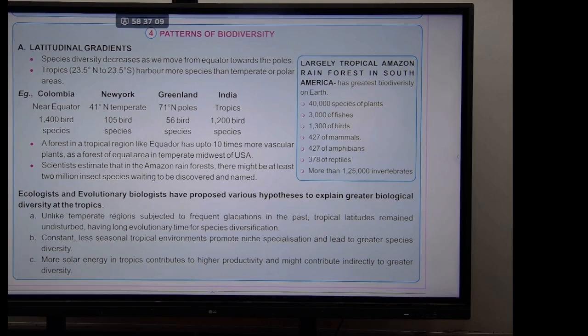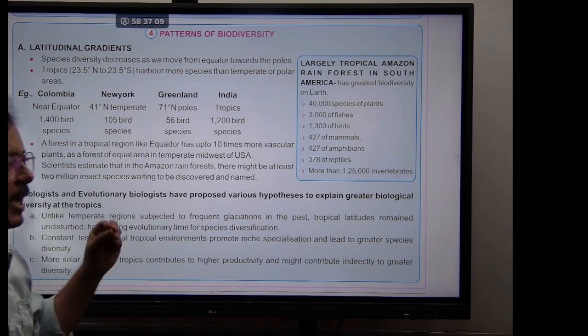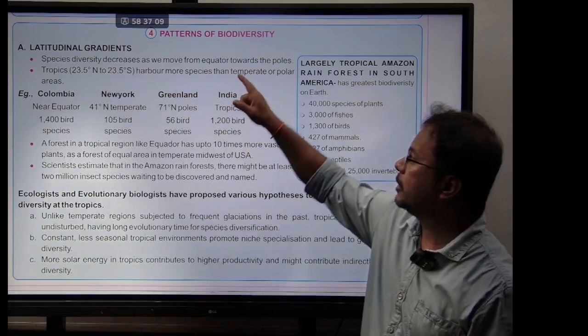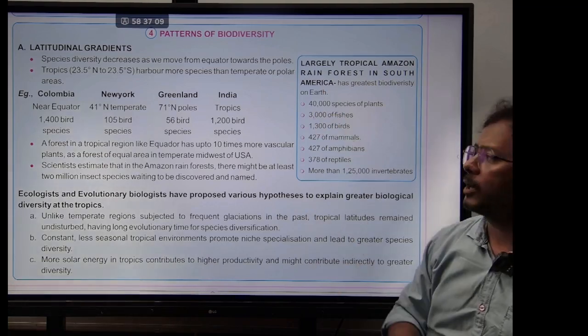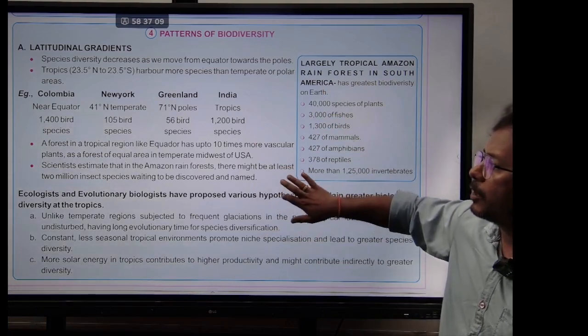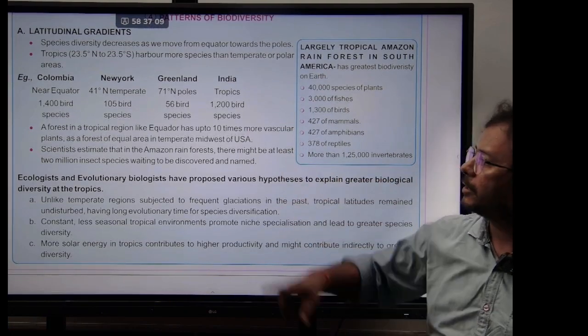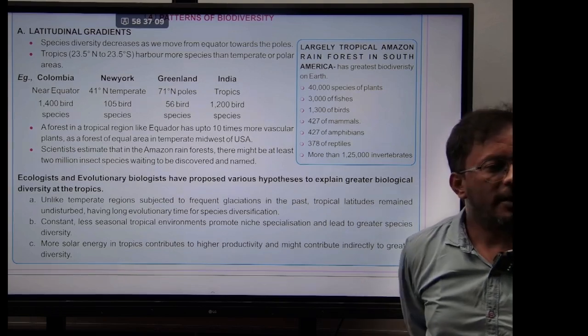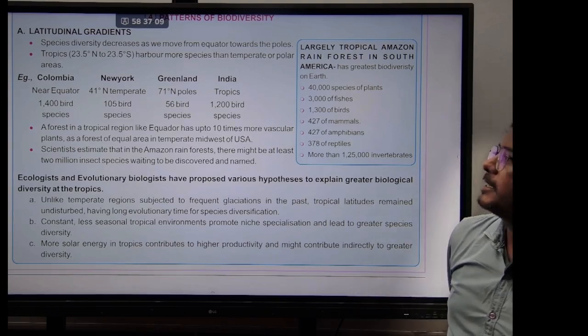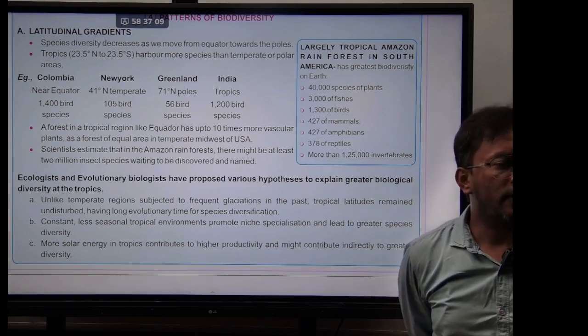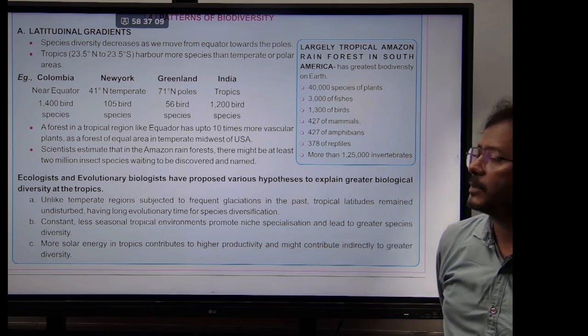At the equator, you will find more species. But as you move towards the poles, what happens? The number of species will decrease, because one is a tropical region, the other one is a temperate region. Let's say, for example, the tropics, located at 23.5 degrees north and 23.5 degrees south, harbor more species than temperate or polar regions. For example, Colombia is near the equator, correct? What is the number of bird species they have? Colombia, 1,400. New York is in the temperate region with 105 bird species. Greenland has 56 species of birds.